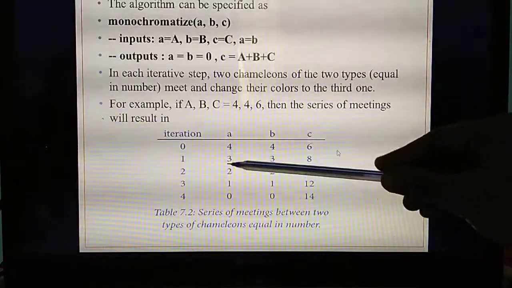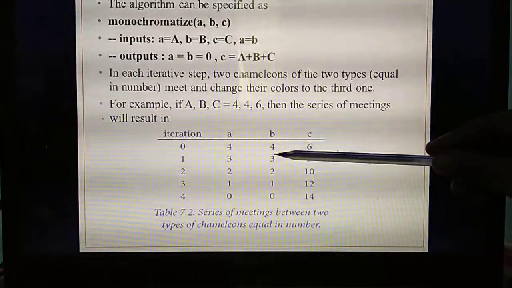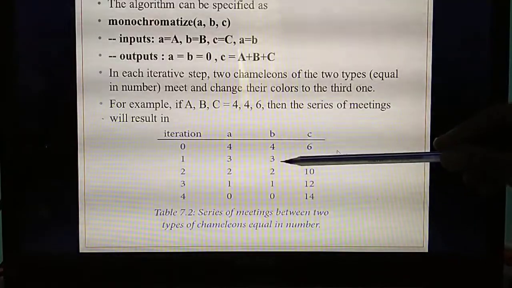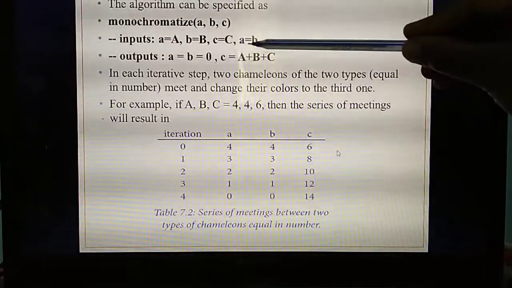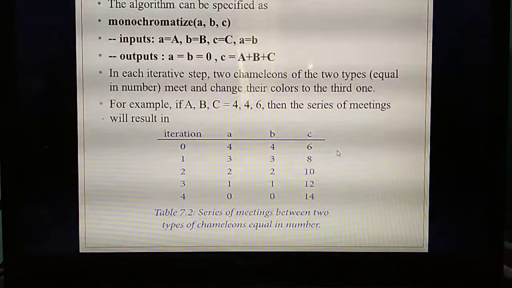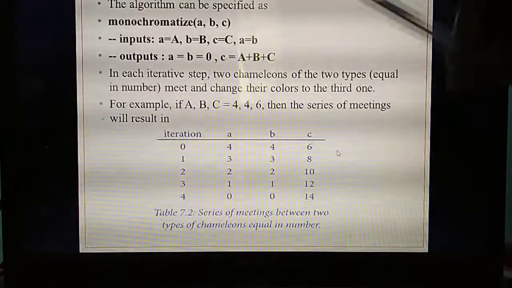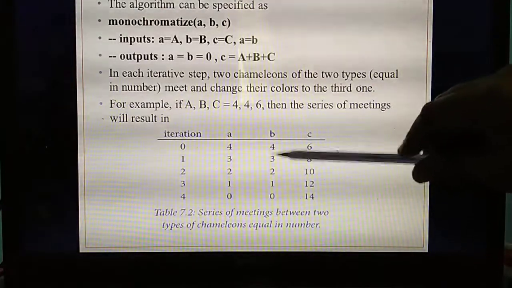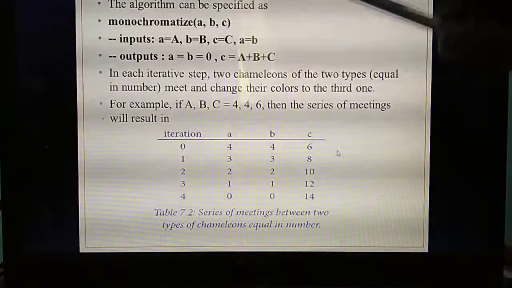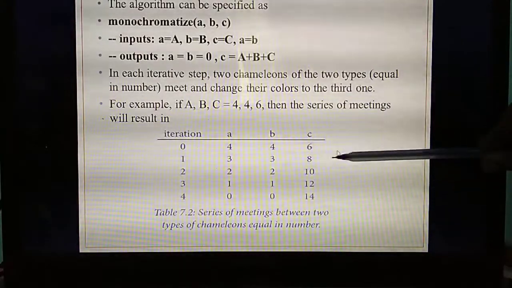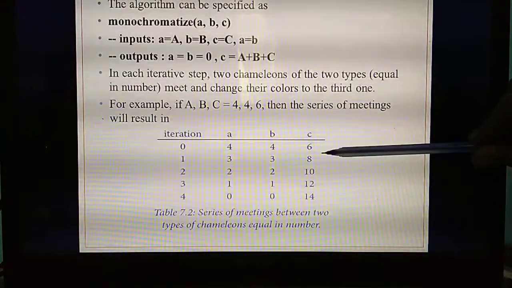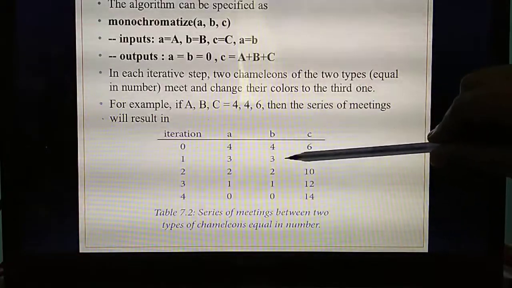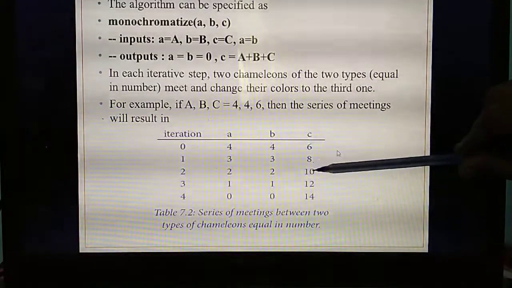So 4 minus 1 is 3, here also 4 minus 1 is 3. That's important: A and B are always equal in number. Already we have given the condition A equal to B. So A equal to 3, B equal to 3. As I said first itself, if you add this row fully you need to get the answer 14. So 3 plus 3 is 6. So which answer do you need to write here? 8.